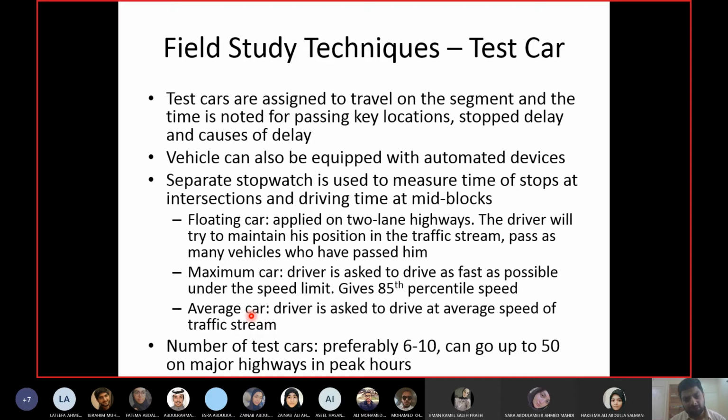Whatever he thinks is a suitable speed, he can drive at. It's a multi-lane highway, so if he wants to change lanes, he can. If he wants to overtake another car, he can. If he wants to just drive and let other cars overtake him, that is still fine. So there are no special instructions for the average car technique.